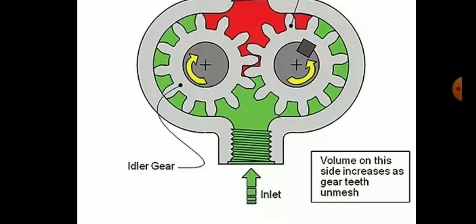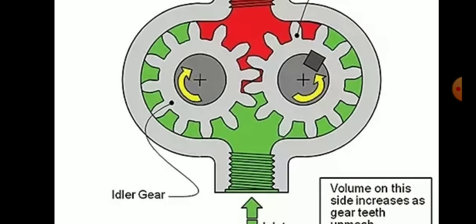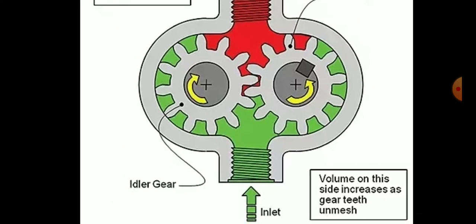Let's leave it for a while. Inlet is the downside. The oil will come here by gravity or by suction. And then there is a problem. Most of the people think that the oil goes from the center of the pump. No, that's wrong, because oil is incompressible. We can't compress the oil. And here you can see that there is almost no gap, just millimeters. Oil can't pass from here.